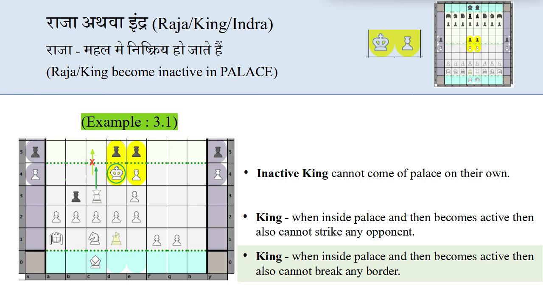Further extending the example 3.1, you will see king was activated by the neighboring army general, and army general wants to move 2 steps, but army general first of all cannot move 2 steps, first condition, because king is powerless and is inside the palace. Second, even if general was very near to the war border, like in the 4th row, then also general would not have broken the border because king is inside the palace.